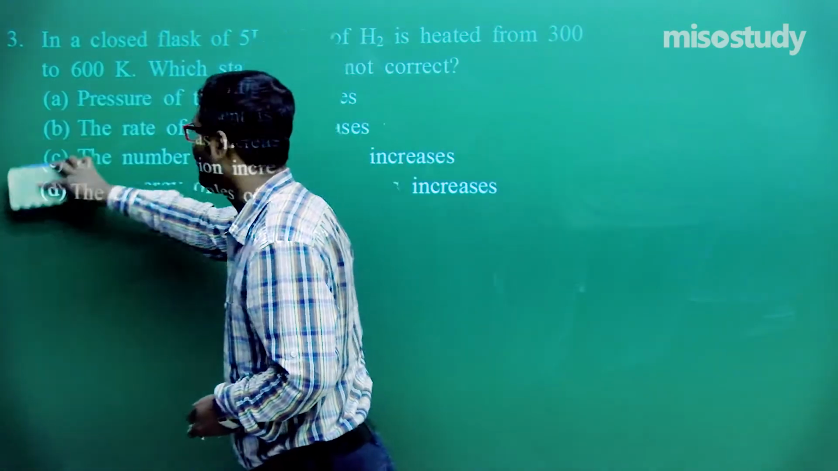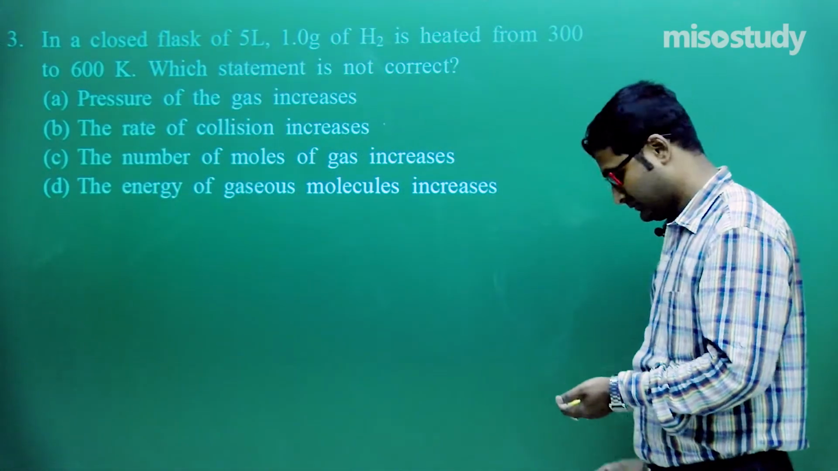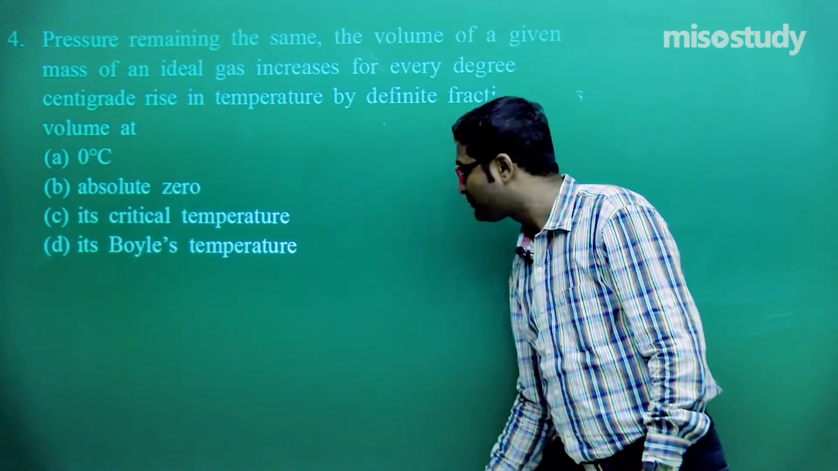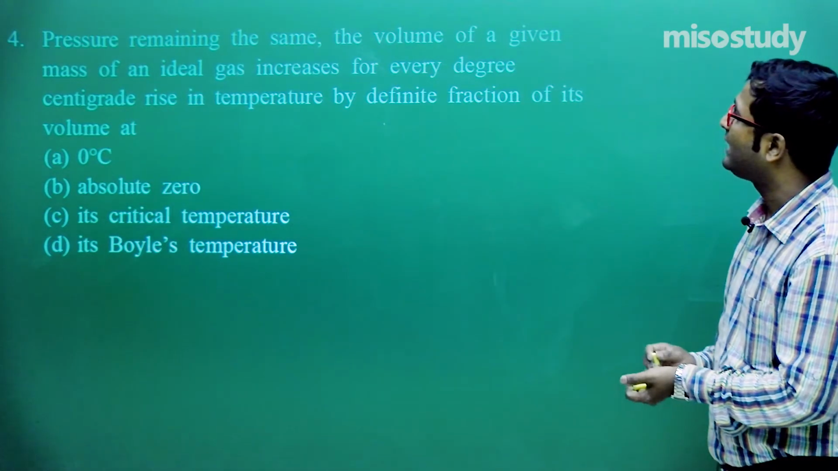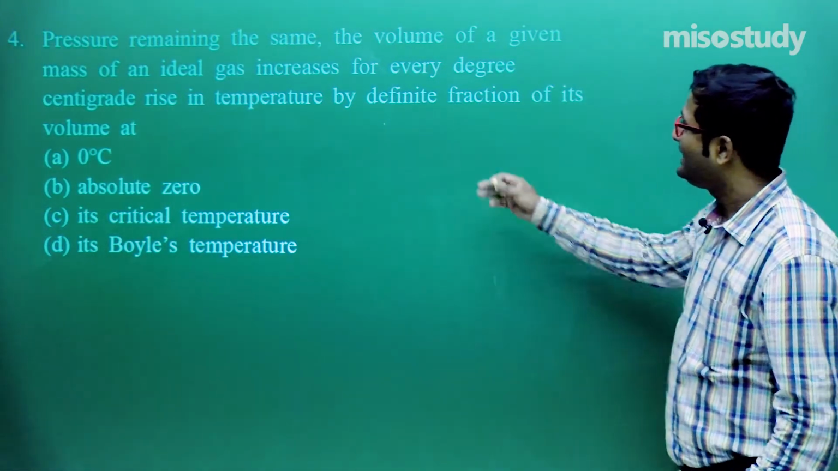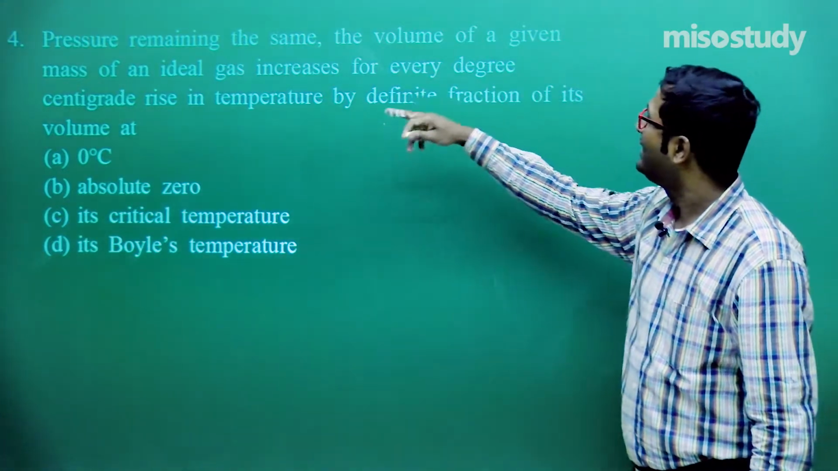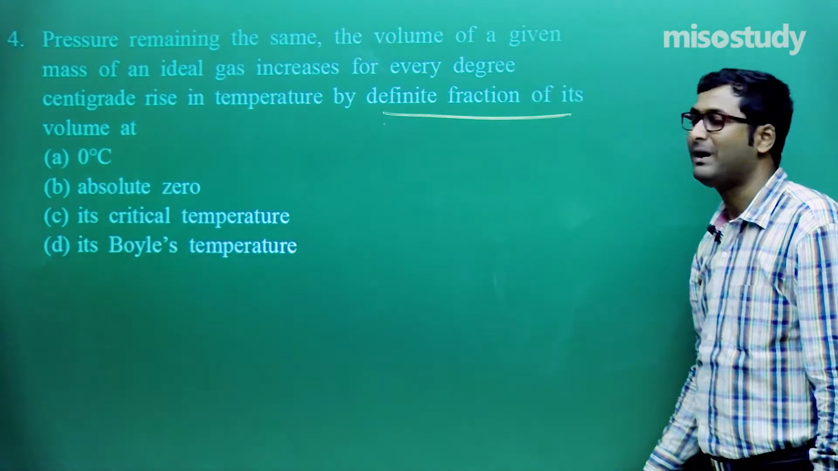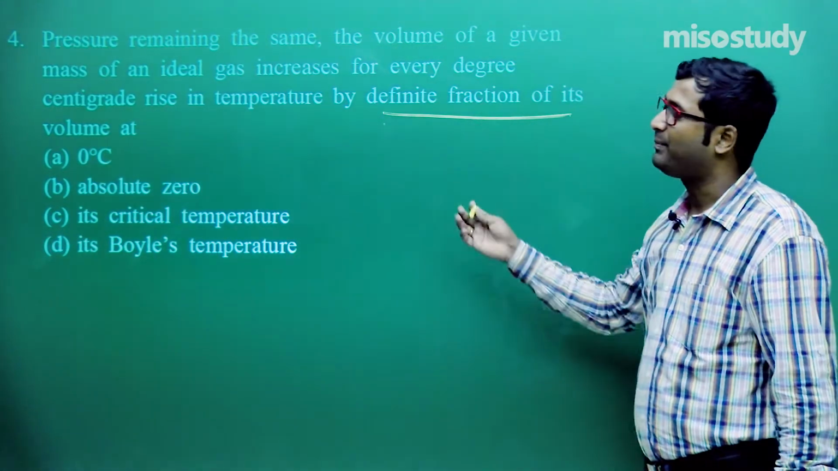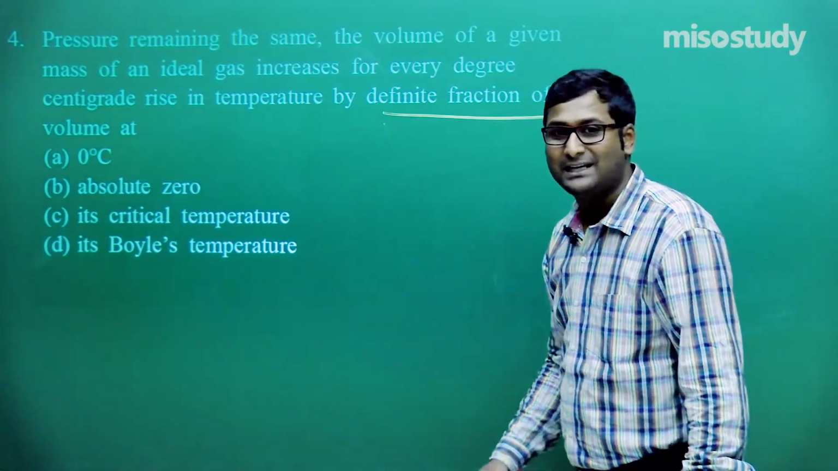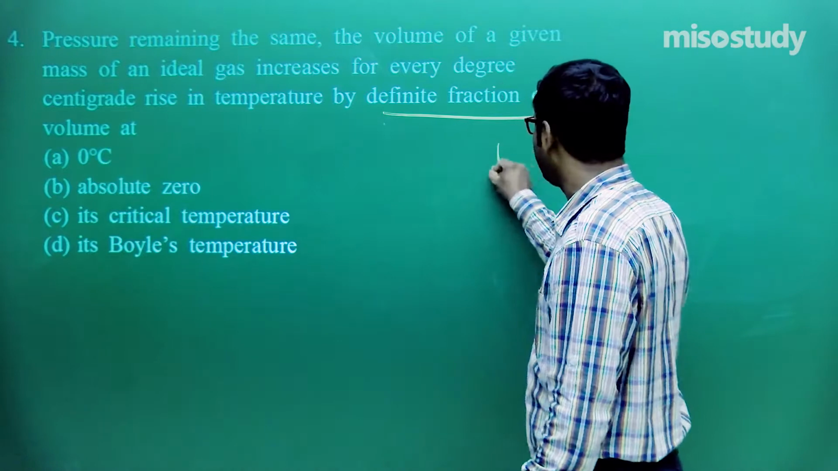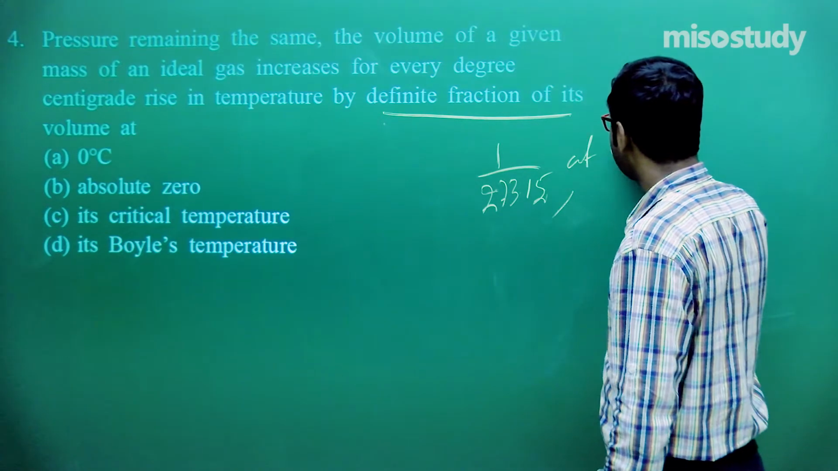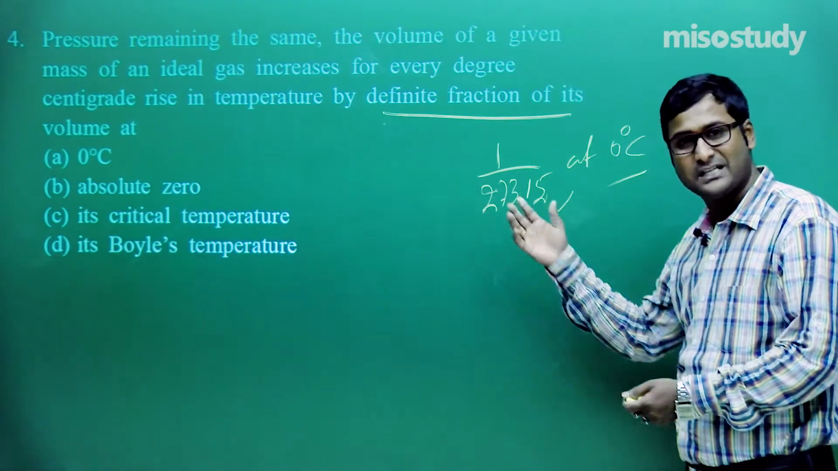Now I am going to rub this part, friend, and move to the next one. The question is: pressure remaining the same, the volume of a given mass of an ideal gas increases for every degree centigrade rise in temperature by a definite fraction of its volume at. We know this is the complete statement of Charles' law, that is, per degree rise in temperature, the volume increases by 1 upon 273.15 of its volume at 0 degree Celsius. Clear to you? This is the simple statement of Charles' law.